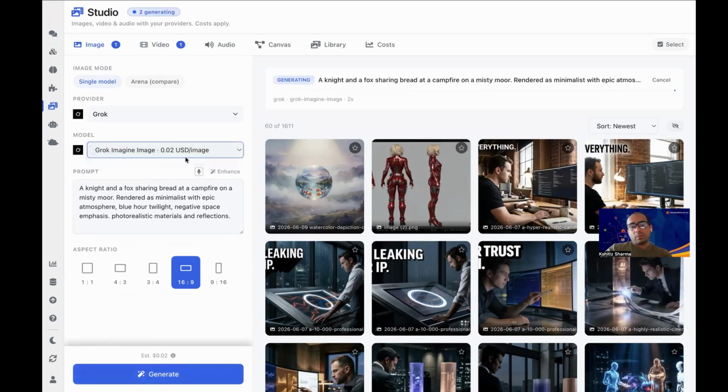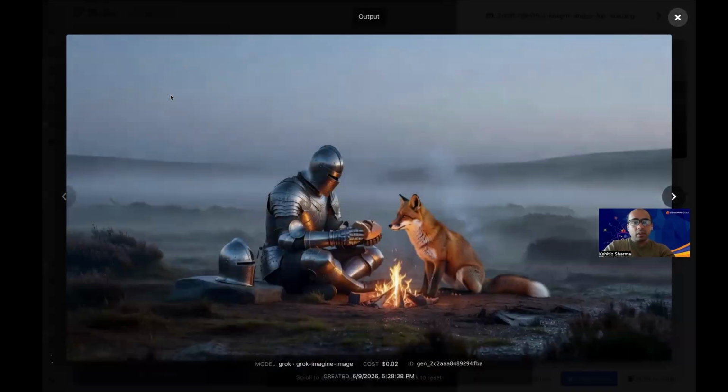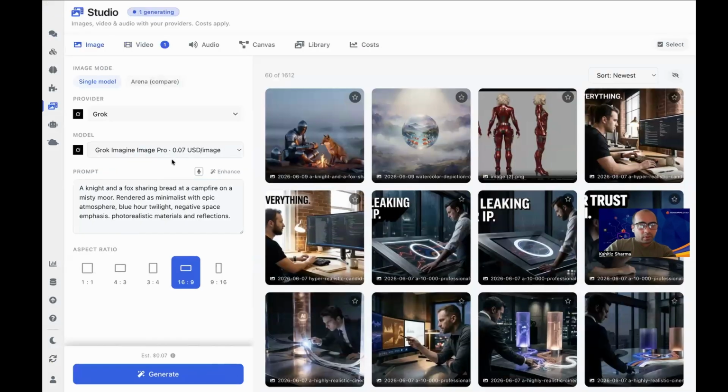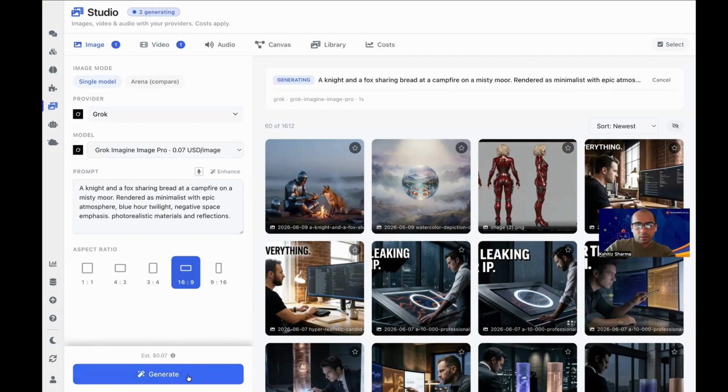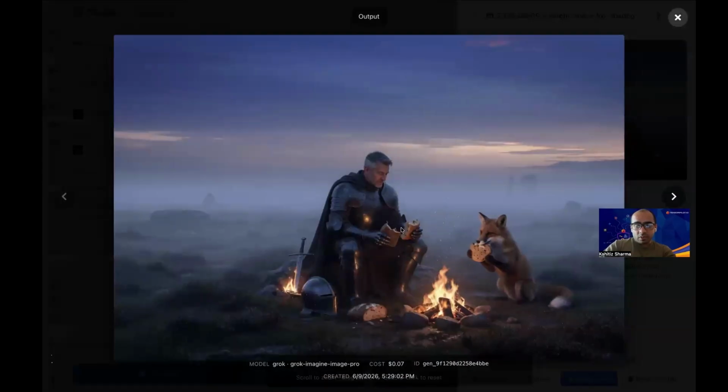And then if you want to go with a much better version, right? So let's say a knight and a fox. And yeah, it looks pretty cool, right? Okay, I'm going to try once more, to see why it didn't work. All right, so yeah, this is a much better one.